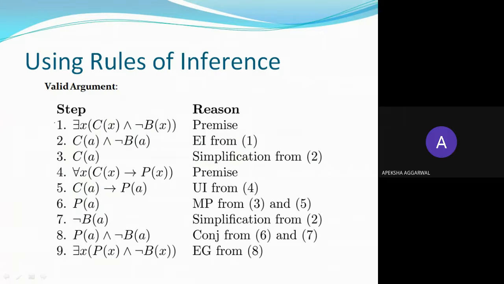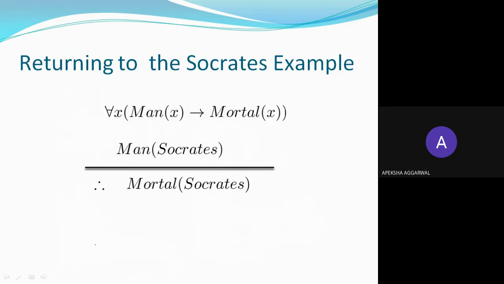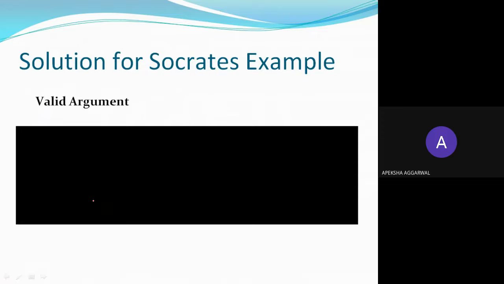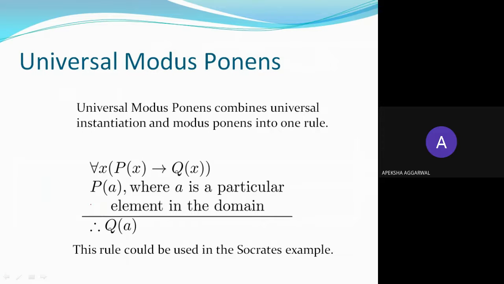Again, you are given multiple arguments. For example, this is given to you, this is premise, this is also given to you, and using these two you need to reach this one. So you have to use rules, and that's all. Okay, similarly, let's go back to the first example. For all x, man x, so man Socrates implies mortal Socrates. So you have to prove that, and you can do it.